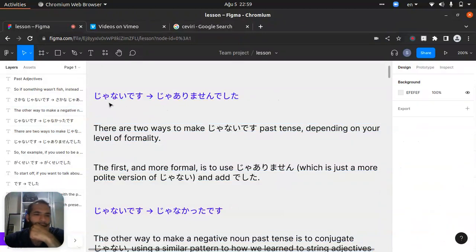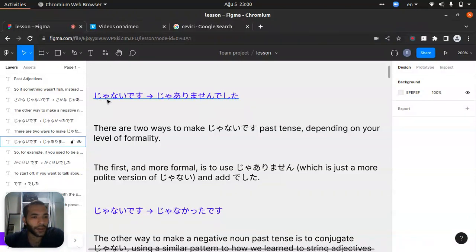Janai desu. Janai desu means, you remember, this one is negative, I think? Janai desu, right? They are all negative. So what is happening here? If we want to make it past tense, it will be ja arimasen deshita.